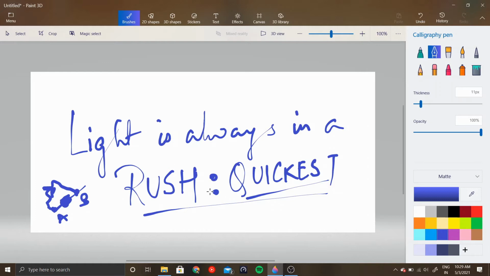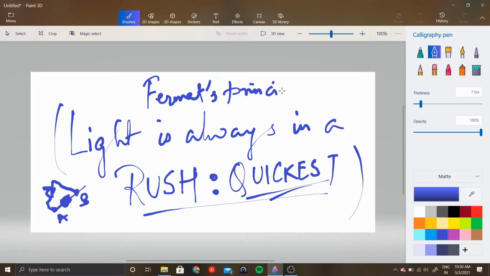Okay, so light is similar. It tends to travel in the quickest possible path. Now, this assumption actually has a name, right? This is actually called Fermat's principle of least time, right? And this is the only thing you need to know in order to do any experiments